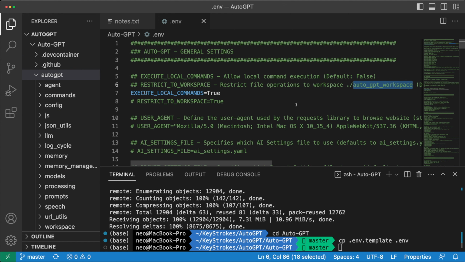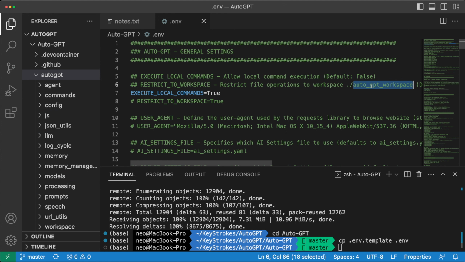But when we run our first command, we'll see that this folder will get created here. And that's where AutoGPT will be storing all of its files. And as we'll run through our examples, AutoGPT will want to save some files. And in our first example, as we'll be learning the Python programming language and running some code, AutoGPT will want to use Docker to run the Python commands and any Python files that get created in this AutoGPT workspace.